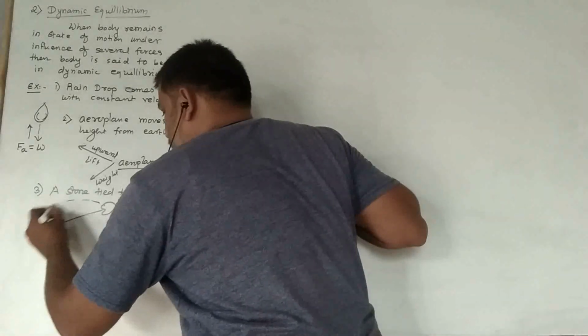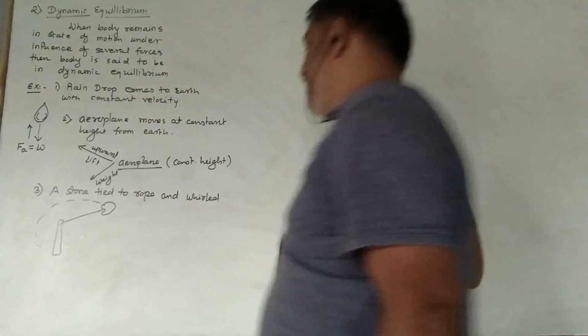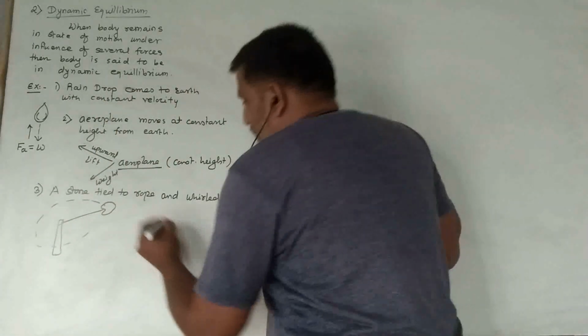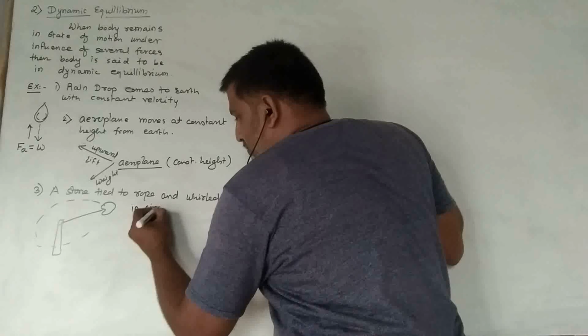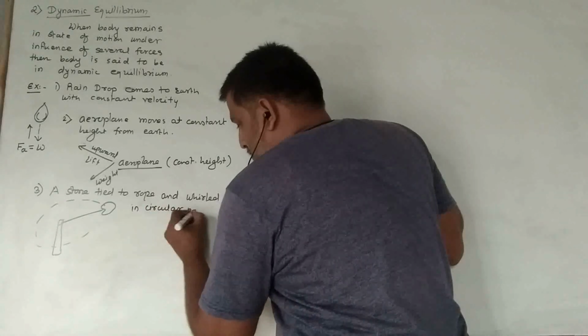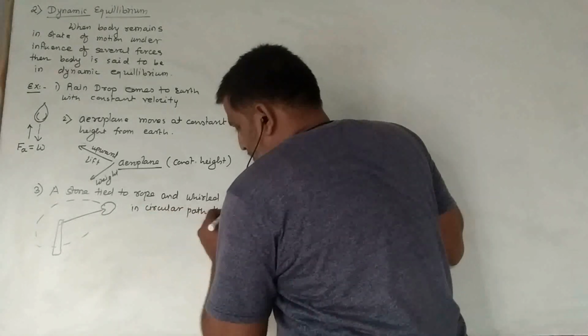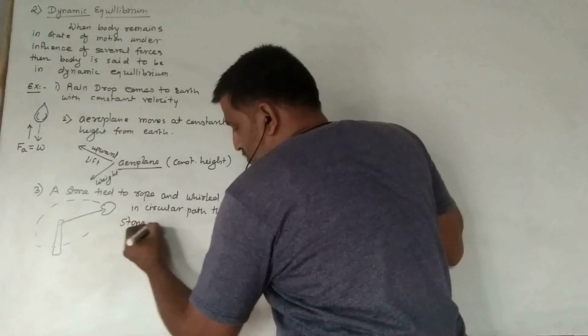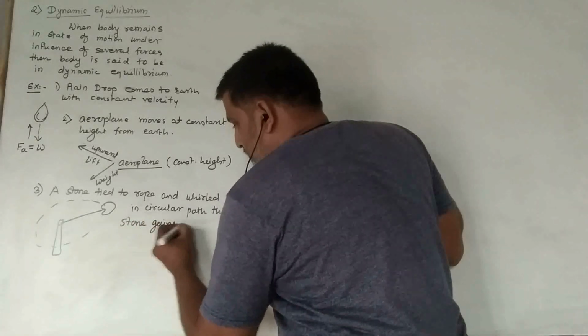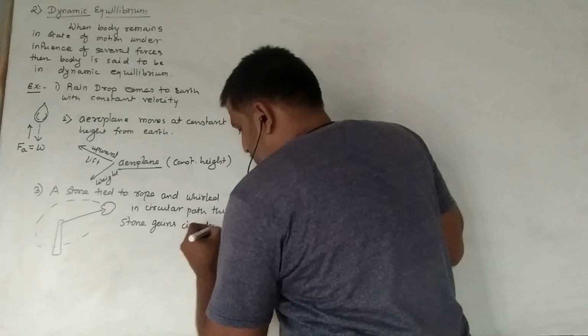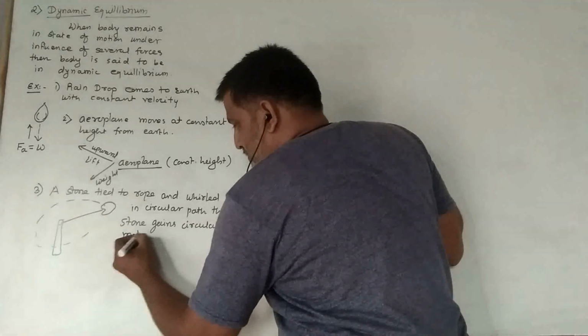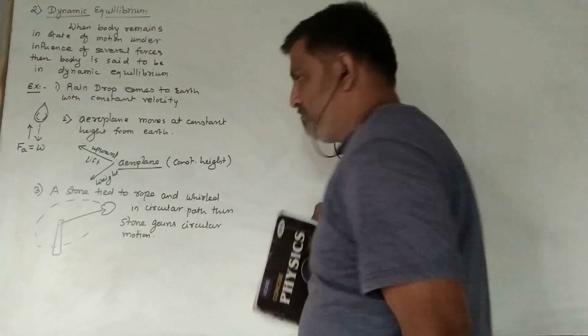Okay, a stone tied to the rope and whirled in a circular path, then the stone gains circular motion.